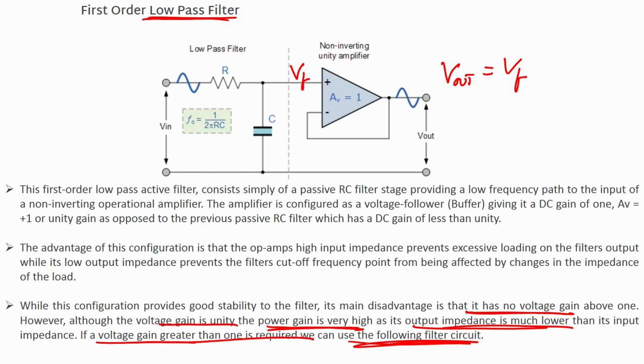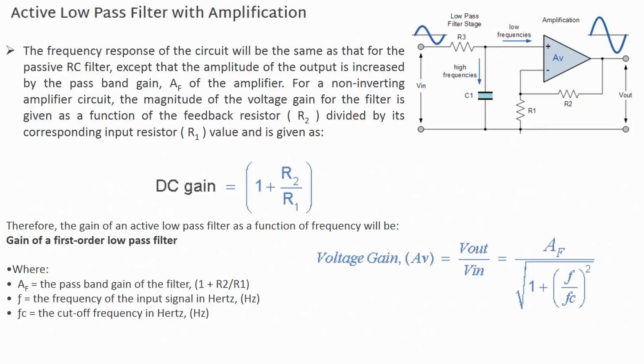Which circuit? If I want a voltage gain, that means my V out should be some gain times Vf, my gain can be 10 times Vf. So how can I have 10? I cannot use this circuit. I have to use another circuit. What is that other circuit? Another circuit is the active low pass filter with amplification.